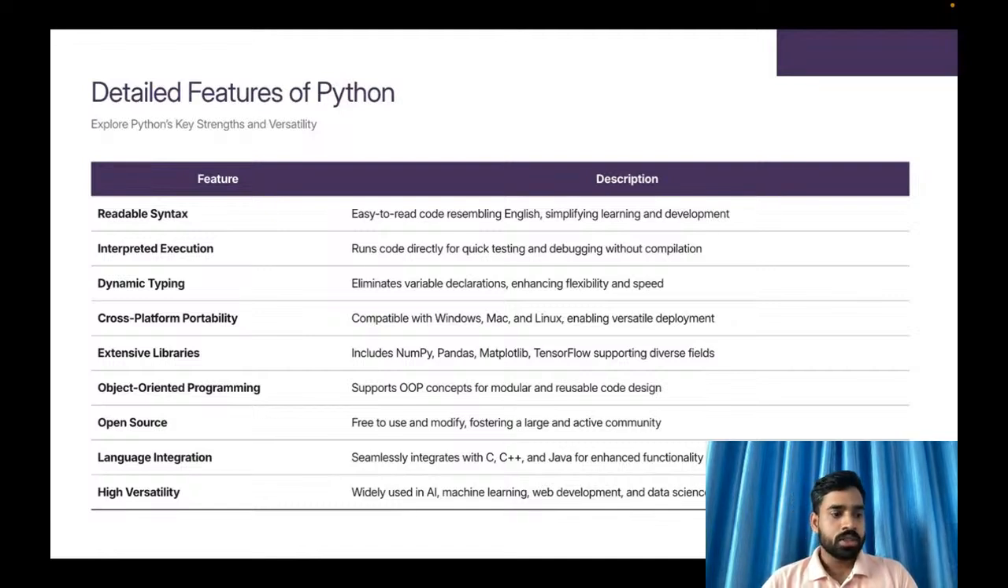I hope it is clear. Where is it located in the memory? RAM.